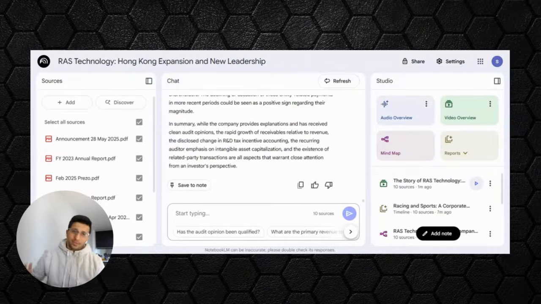So the checklist will help me identify what I'll need to look for, and I'll just copy and paste the prompts here into my Notebook LLM so that I can get detailed research from Notebook LLM.